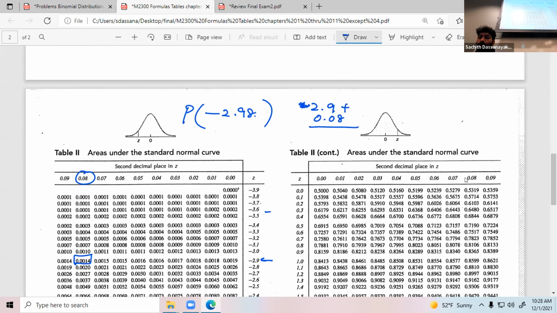So this you can find using the Z values. It is negative, don't forget that. Using the rows and columns, find the intersection point, which means this value 0.0014. This is the probability. You can call it area. Probability or area, they are the same. Okay, clear? Right.